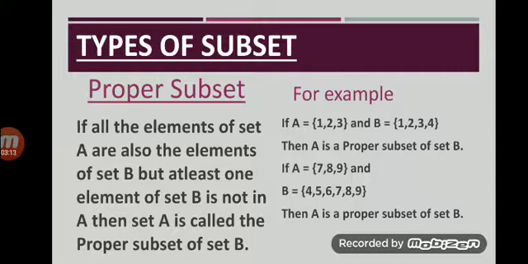Now look at the second example. Here set A is equal to {7, 8, 9} and set B is equal to {4, 5, 6, 7, 8, 9}. You can see that all the elements of set A are in B. So set A is the subset of the set B and B is the superset of A. But the superset B has 3 elements 4, 5, 6 which are not in A. It means that A is the proper subset of the set B.